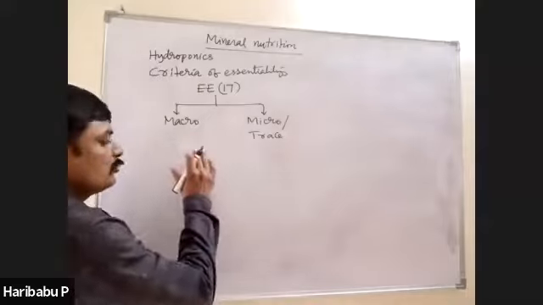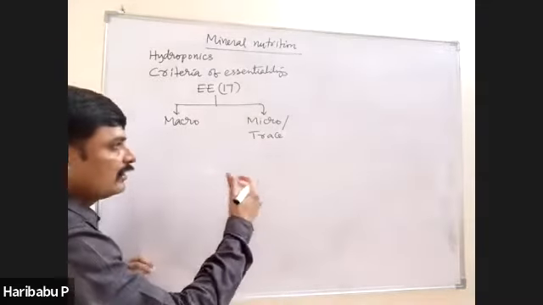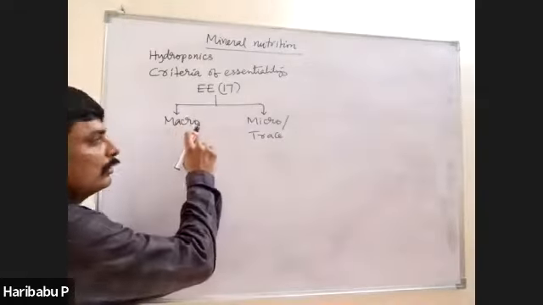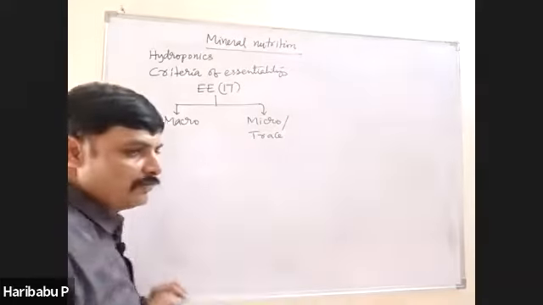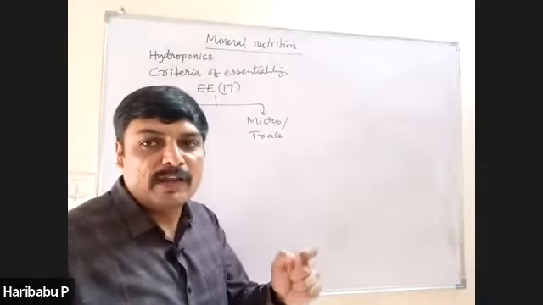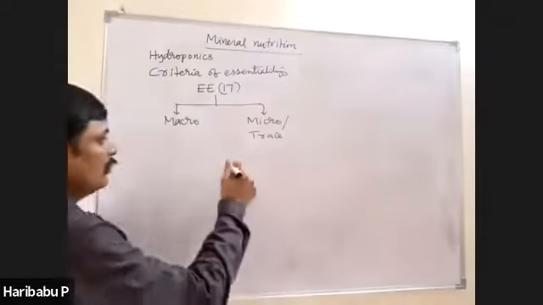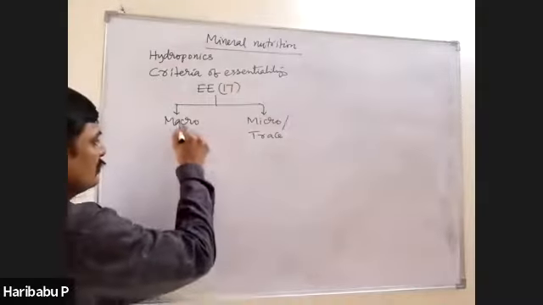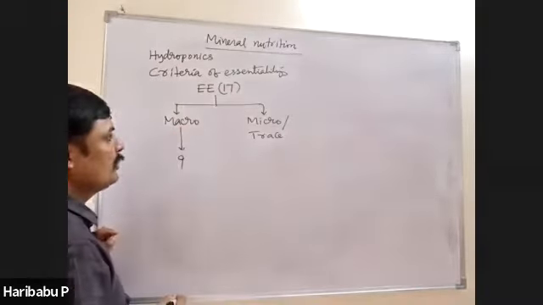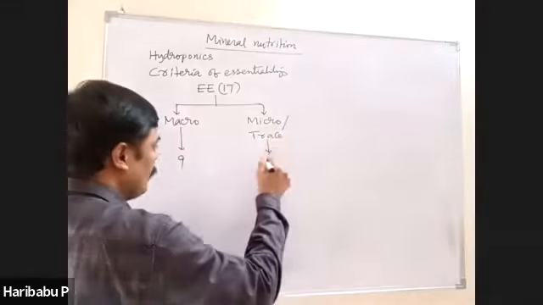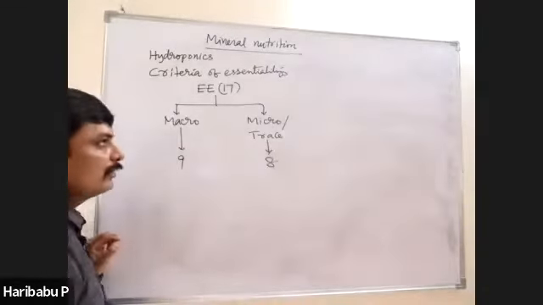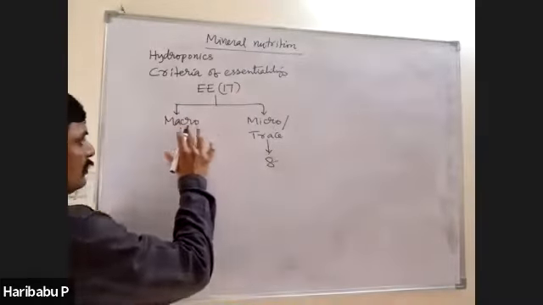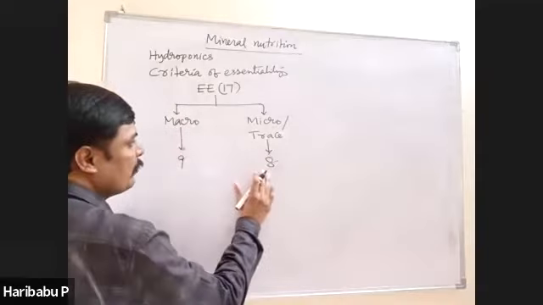Right. The elements which are required in greater than 10 millimole per kg of dry matter are macro. The elements which are required in less than 10 millimoles per kg of dry matter are called micro elements. Among these 17 elements, 9 are found to be macro and 8 are found to be micro elements.